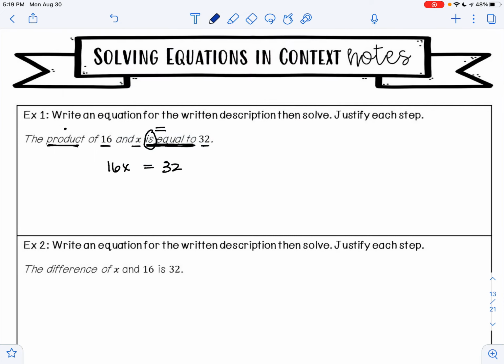To solve this, well, I want to get x by itself. X is being multiplied by 16. So to undo multiplication, I'm going to use division. So we are using the division property of equality. 16 divided by 16 is 1, so it's going to give me a 1x. And 32 divided by 16 is 2. So our answer is x equals 2.